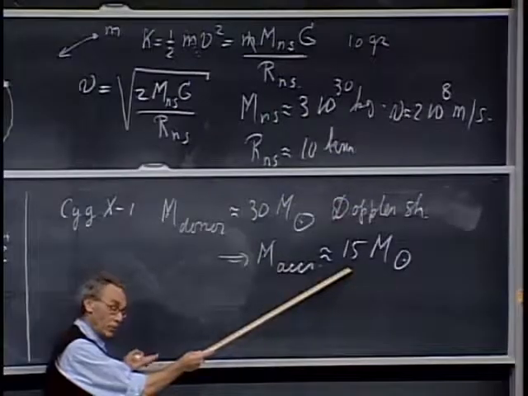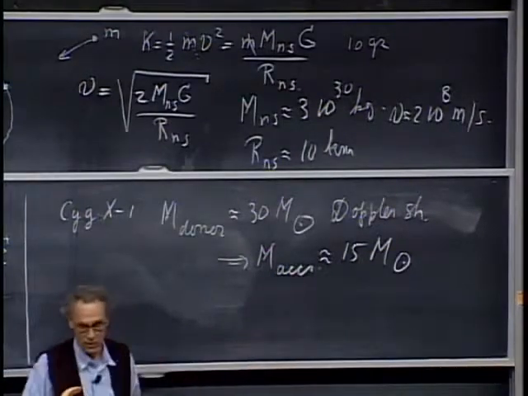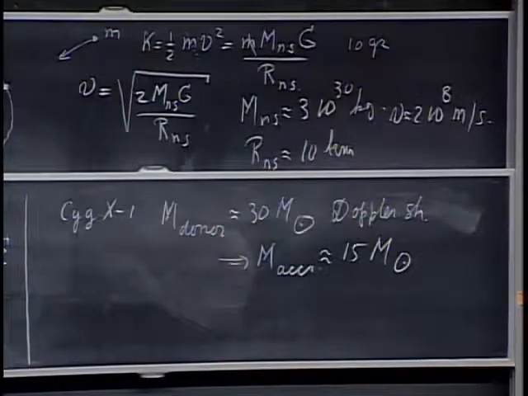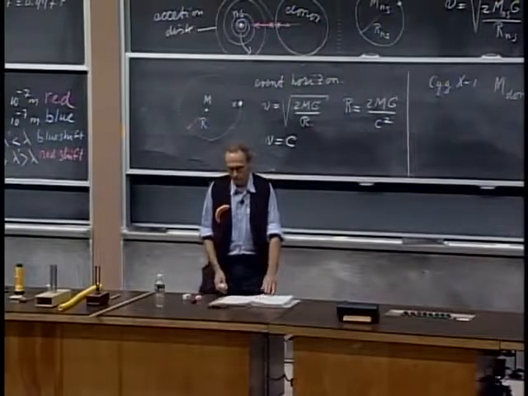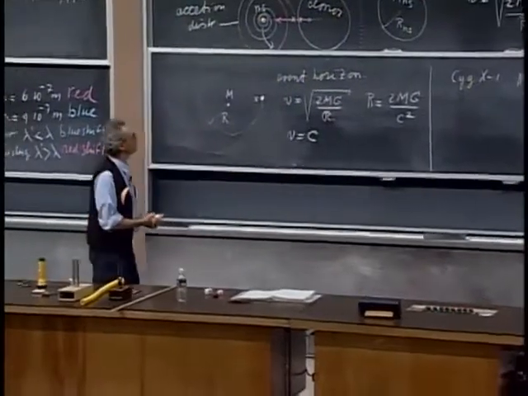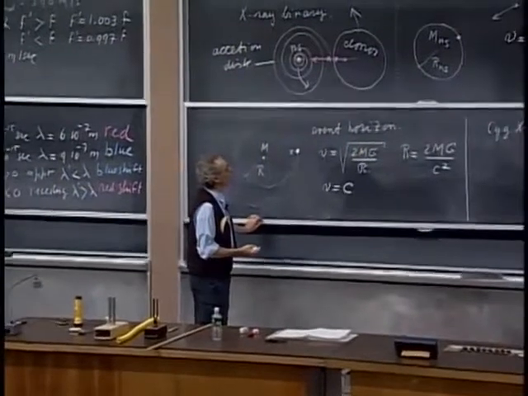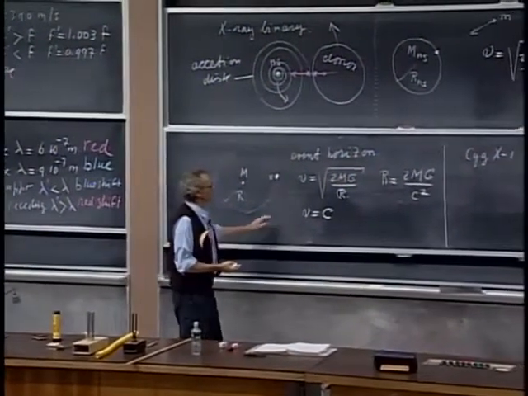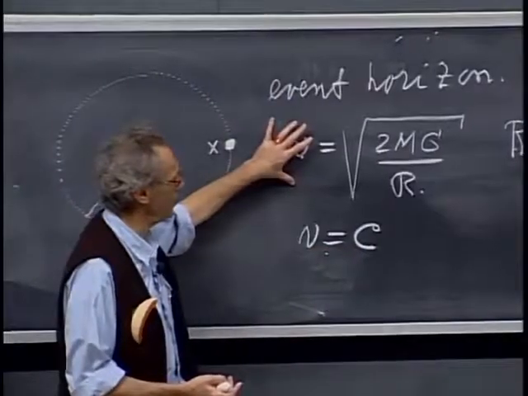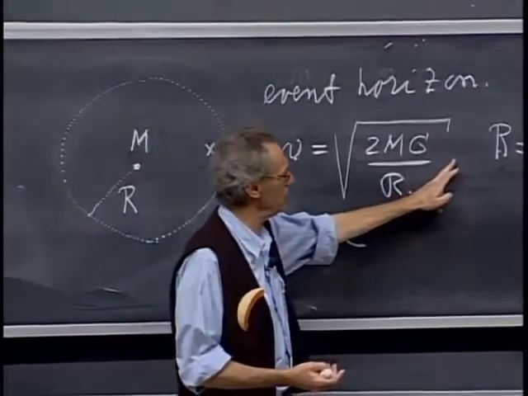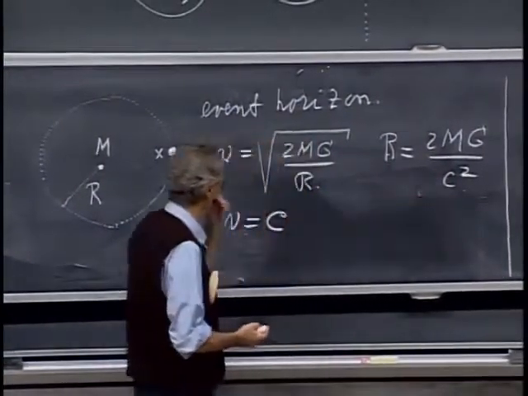Admittedly, you have to do without the Doppler shift then of the accretor, but you have to use some other information, and then you can conclude in most cases with pretty good confidence that you're dealing with something as bizarre as a black hole, of which you can only define the event horizon, and you can never escape a black hole when you're inside the event horizon, because that is when the escape velocity would be larger than the speed of light. So this is the escape velocity. If you set that equal to c, then you can solve for the radius of the event horizon, and out of it pops this equation.